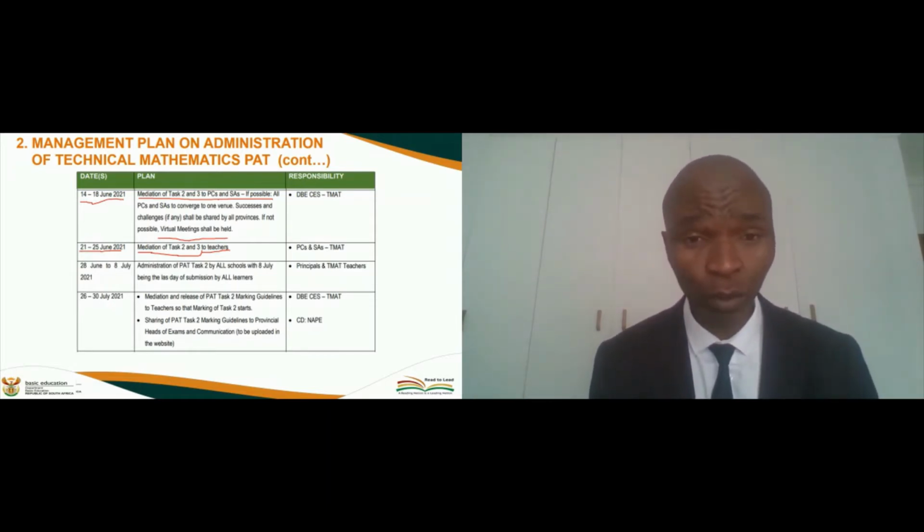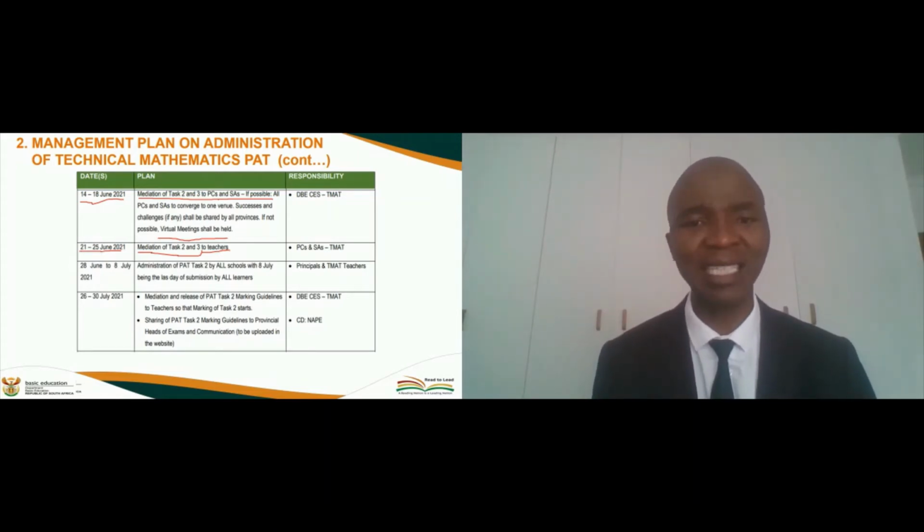And this PET task 2, the interesting thing about it, is that it is in Euclidean geometry, which is the most challenging topic for learners. So it means we need to really encourage learners to get assistance, and it is very practical. This PET task 2 is very practical, colleagues.